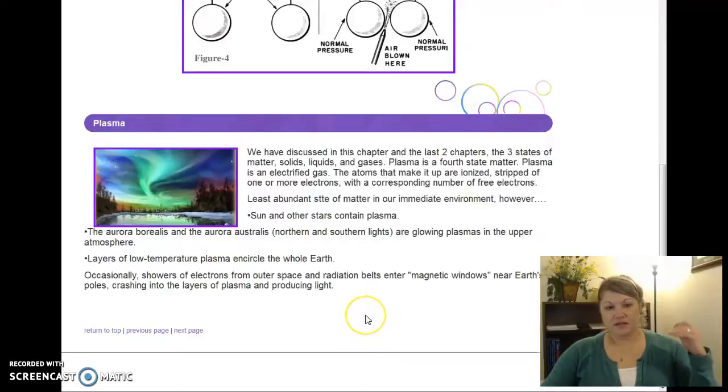Okay? Because we know out in space, there's a lot of plasma, a lot of electrified gases. Right? Because the sun and the stars, that's all they are. Right? But sometimes we get these in space, not here. There are showers of electrons, offshoots from these celestial bodies. Right? And if they get trapped in our Earth's magnetic field, then we get this cool glow of light as they trickle through. Right? That's why the northern lights and even the southern lights down near New Zealand, the aurora australis, they're never constantly the same color because all these particles are moving and causing ionization. And that's pretty cool, and beautiful.